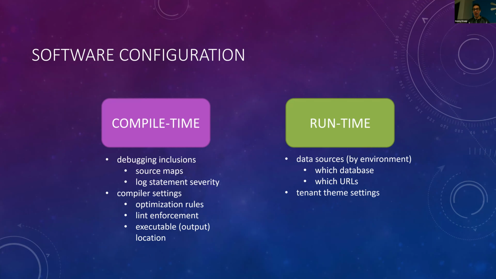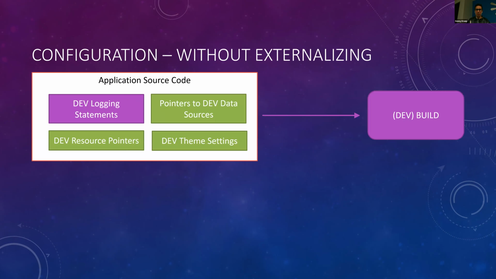And then we also have runtime configuration. With runtime configuration, once the application is actually running in that environment, where does it get its data? Which database do we want to connect to? Does it want to be our production database, our test database? And then maybe which URLs to access. They might be staging service providers or production service providers. So that's part of the runtime configuration. And then there might be tenant theme settings that will dictate what colors are used by the front end. So that's our software configuration.